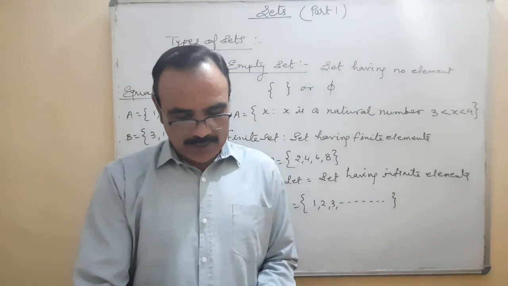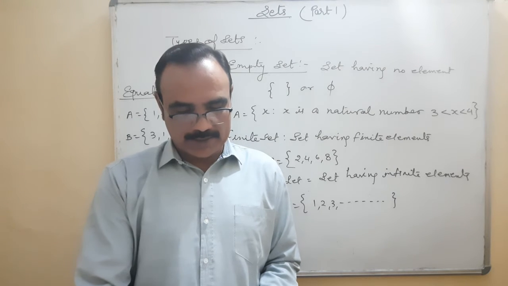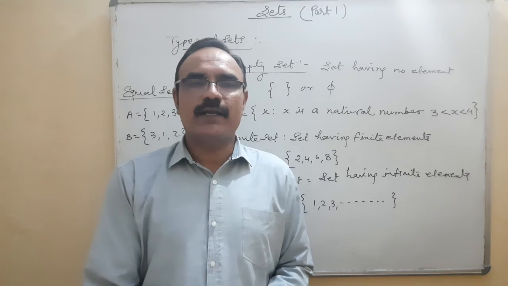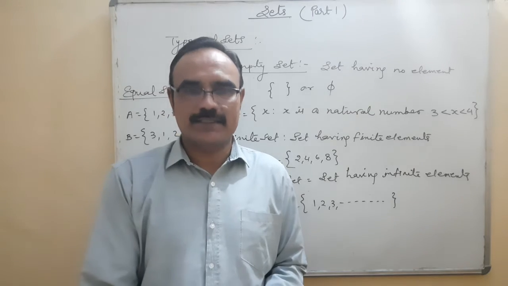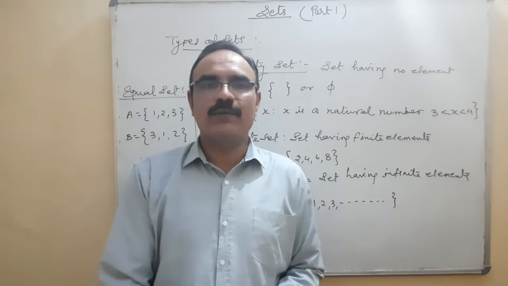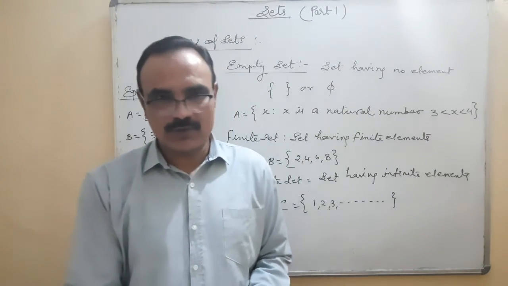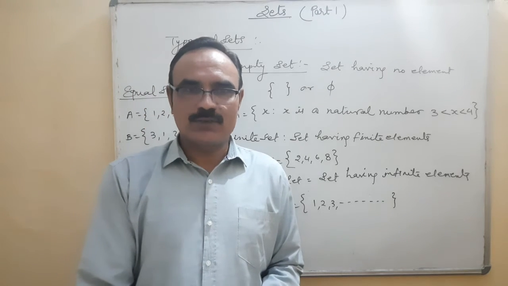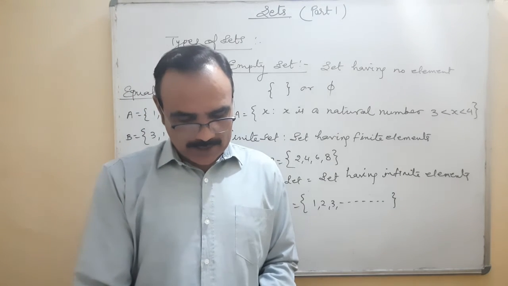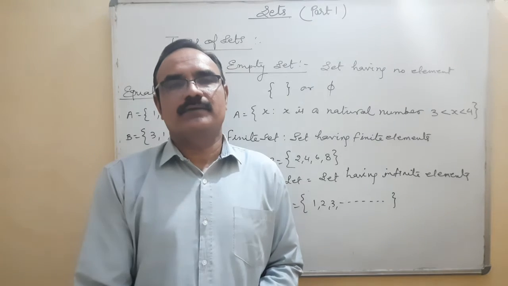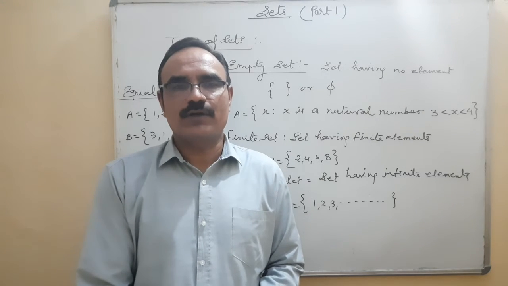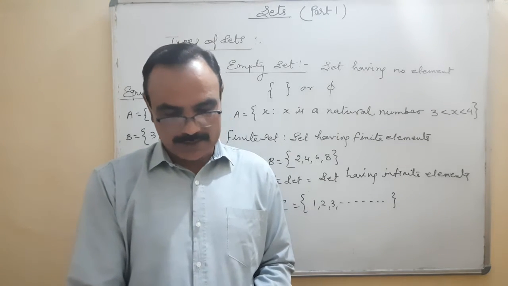The set of lines which are parallel to the x-axis. Is it finite or infinite? Of course it is an infinite set, because we are unable to count how many lines can be passed through which are parallel to the x-axis. The set of letters in the English alphabet. It's a finite set. Countable letters are there, 26 letters. Okay.